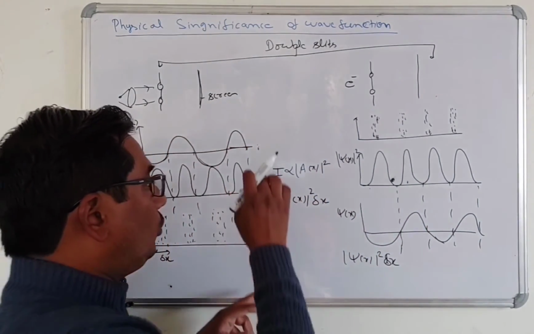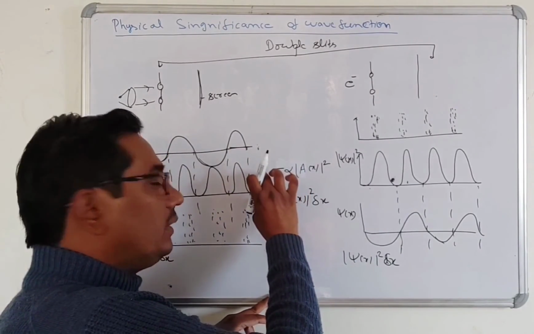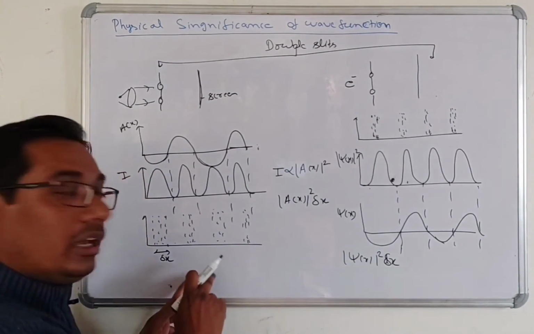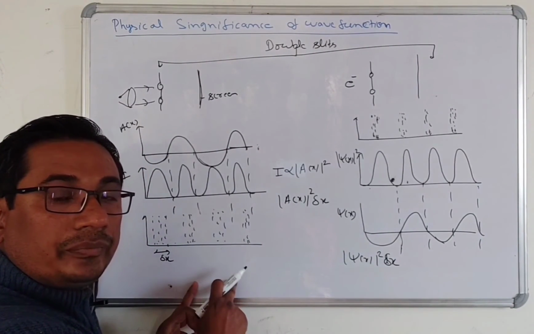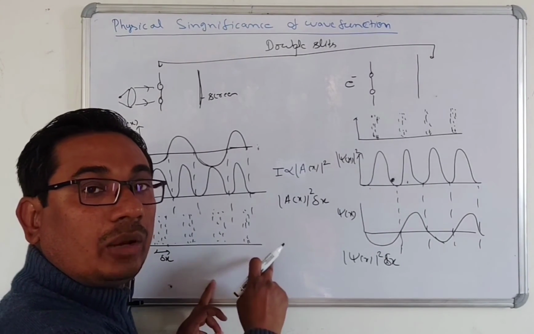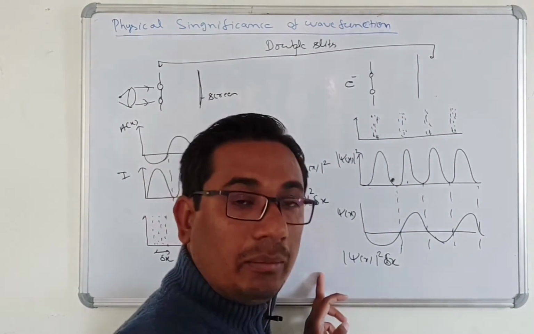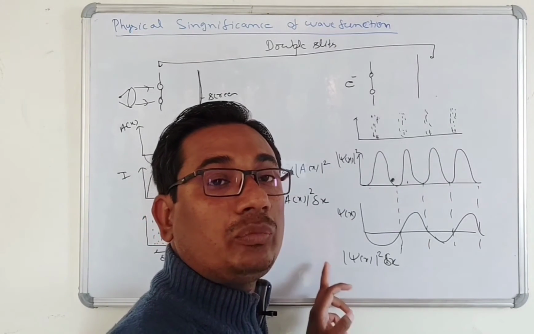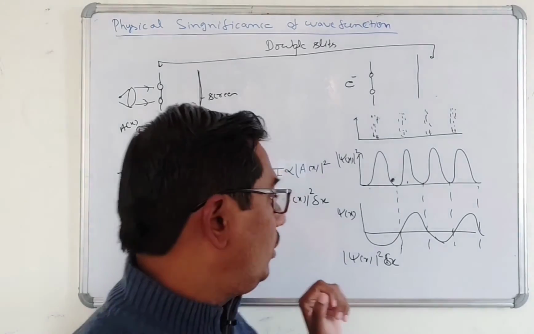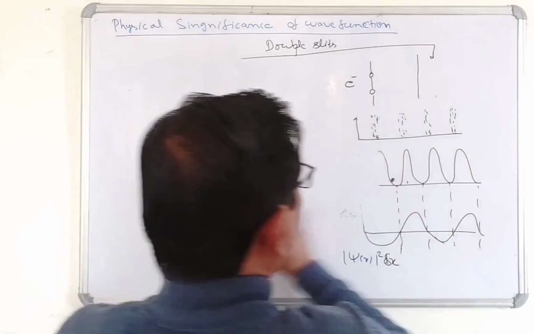Here the intensity is the reality. According to the wave model, the interference pattern is in terms of wave intensity, while in the particle model, the interference pattern is the probability. In this way we find the probability.